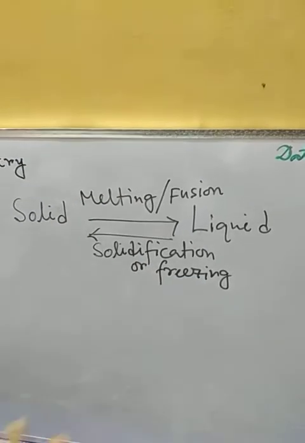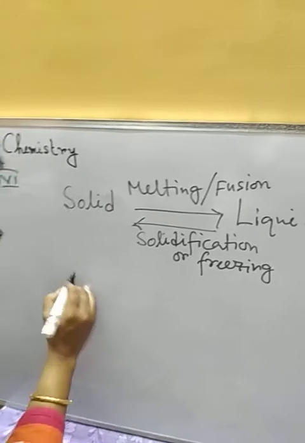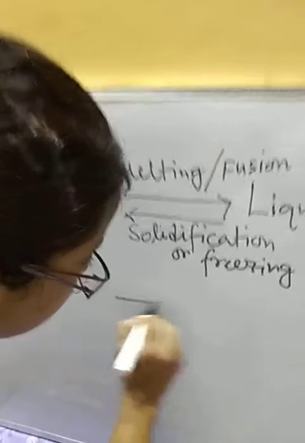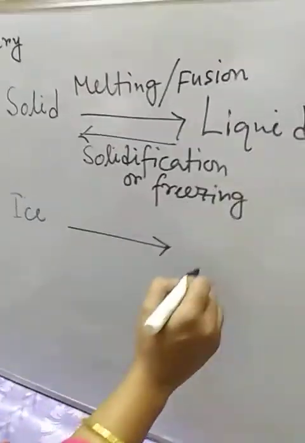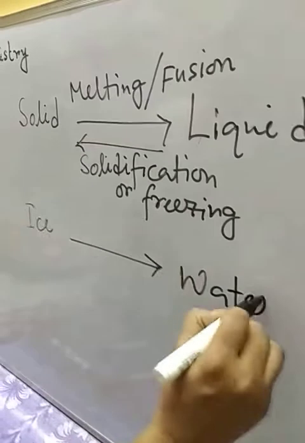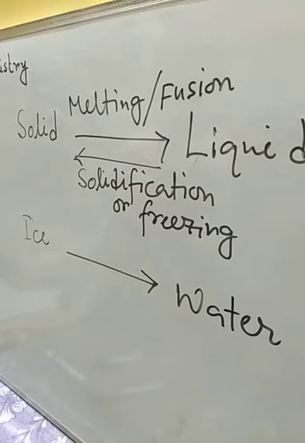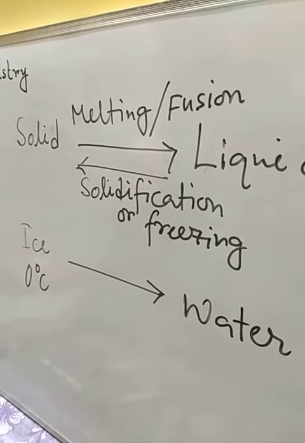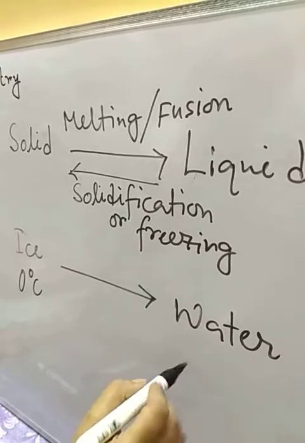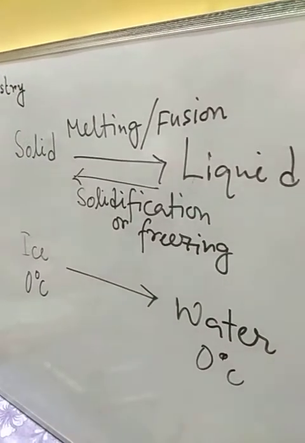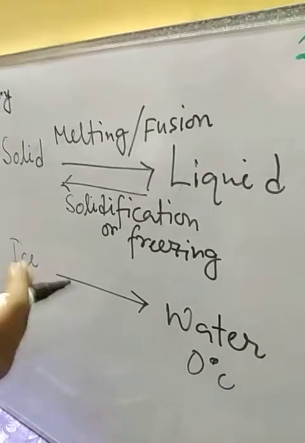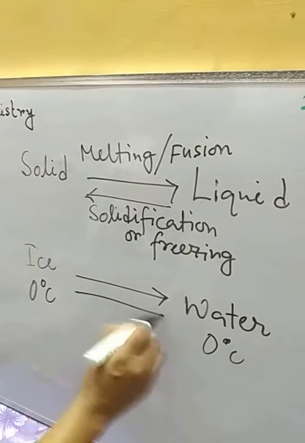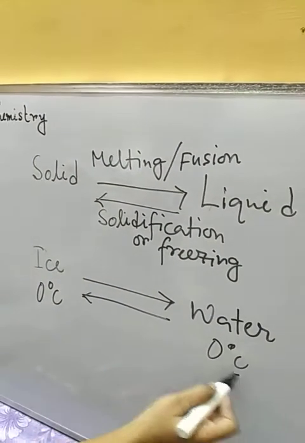If we take the example of ice to water, this conversion, the temperature of ice during the process of melting or fusion will be 0 degree centigrade, and the temperature of water also 0 degree centigrade, and during the freezing or solidification also the temperature remains 0 degree centigrade only.